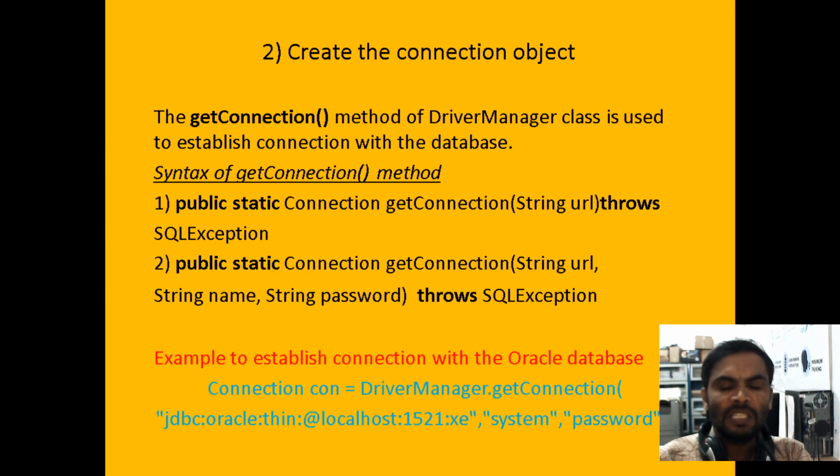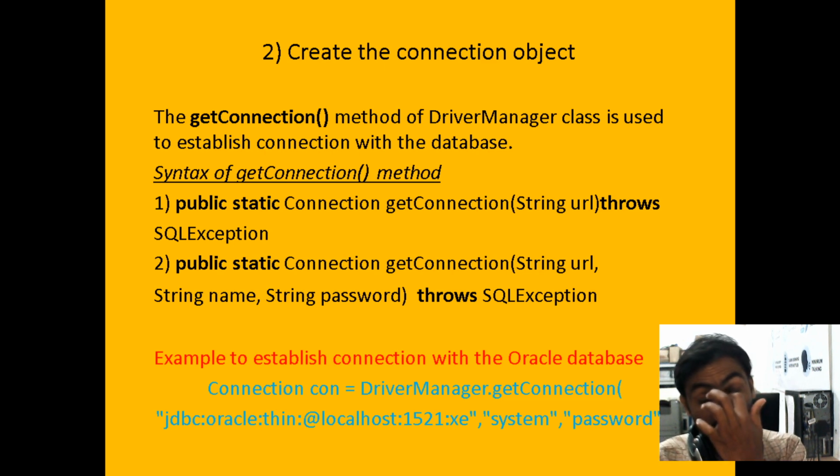The return type is the Connection interface, and for this connection we give a reference named con. Under getConnection we pass the three parameters. The URL is jdbc:oracle:thin:@localhost:1521:xe.